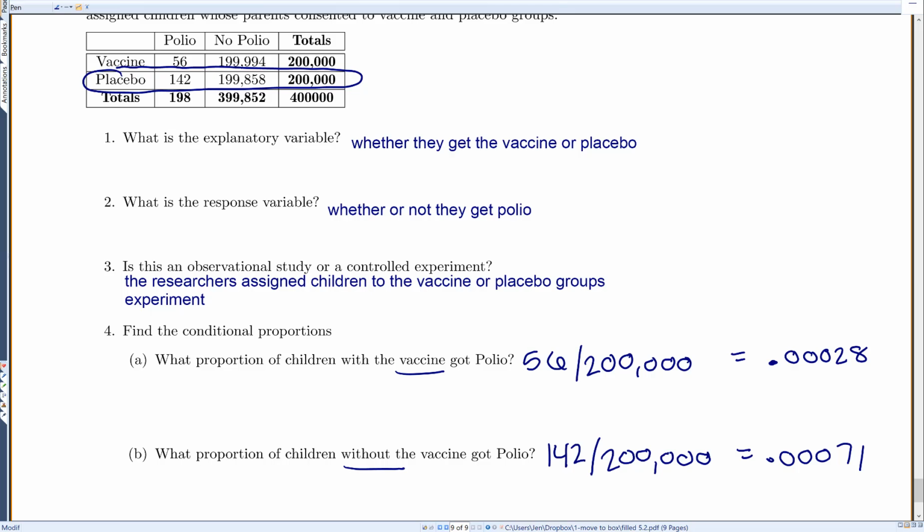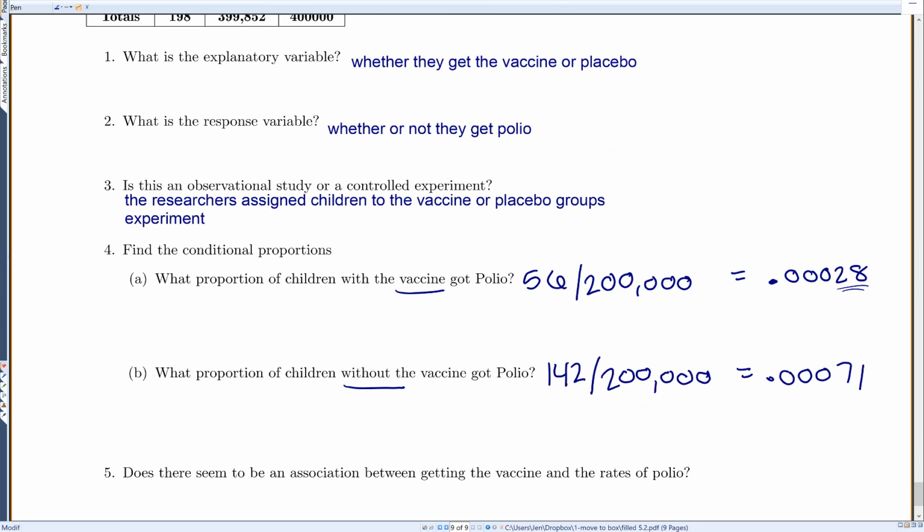Now that might not seem like a huge difference, okay? And a lot of people weren't getting polio, at least in this specific study. But the thing you have to remember is that when people did get polio, it was horrible. People were paralyzed, or people died. No one wanted their kids to get polio. And so if you could go from a 7 out of 1,000 chance to a 2 out of 1,000 chance, people were very excited about that. And over time, as less and less people got polio because they had the vaccine, eventually we were able to completely eradicate it, and that was amazing. Okay? And so that was a big difference.